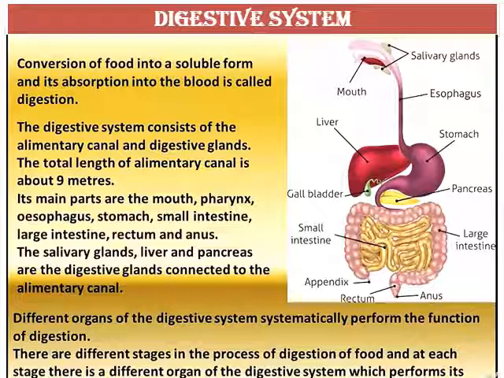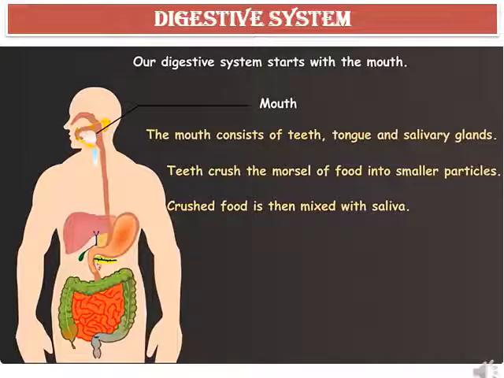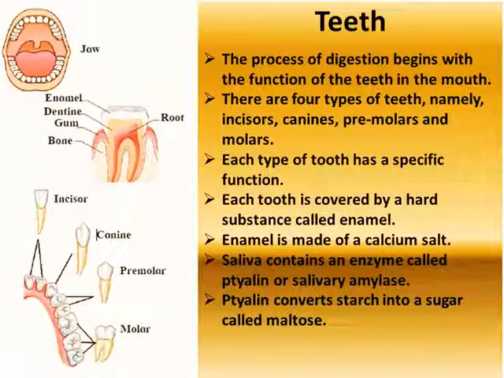Different organs of the digestive system systematically perform the function of digestion. There are different stages in the process of digestion of food, and at each stage there is a different organ of the digestive system which performs its specific role. Our digestive system starts with the mouth. The mouth consists of teeth, tongue, and salivary glands. Teeth crush the morsel of food into small particles, and the crushed food is then mixed with saliva. The process of digestion begins with the function of teeth in the mouth.